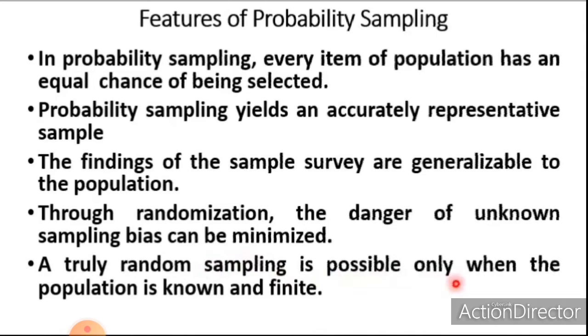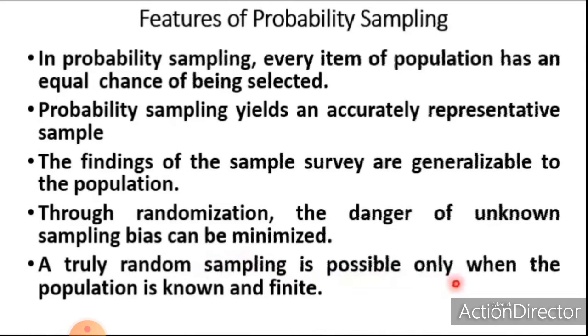Now the next feature is the findings of the sample survey are generalizable to the population. If samples are selected at random, the findings of sample survey can be applied to other situations. Now next is through randomization, the danger of unknown sampling bias can be minimized. So sampling bias can be minimized through randomization. Now next is a truly random sampling is possible only when the population is known and finite.